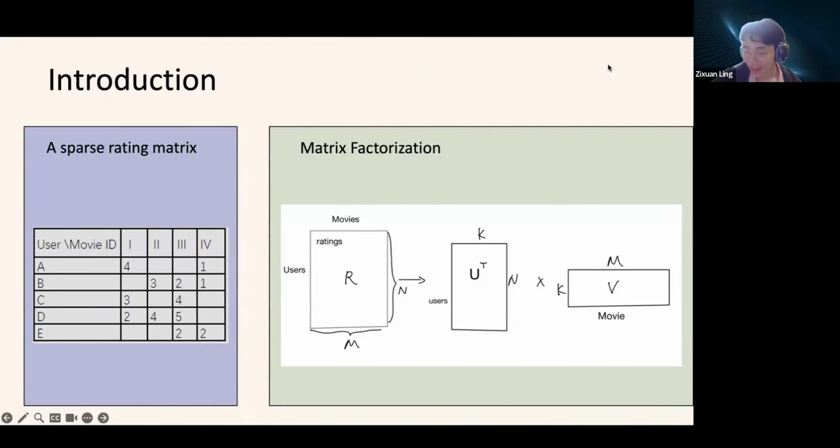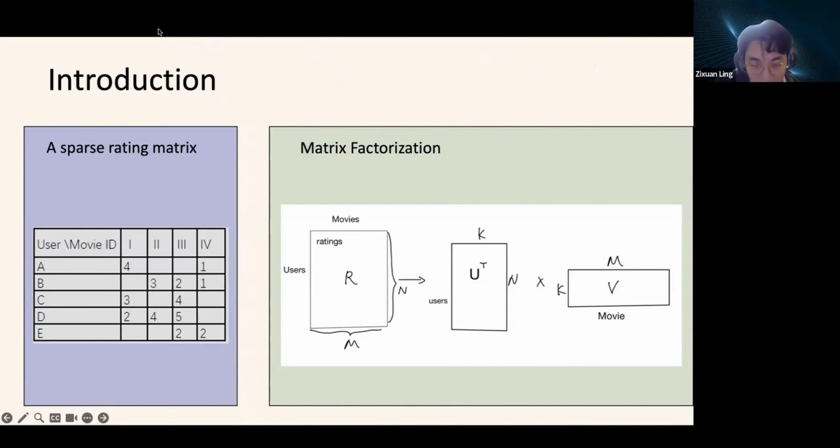This is Nick. I'm going to talk about the introduction of our project. So let's first take a look at this rating chart. You can see that there are some blank spaces. For example, user A doesn't have a rating for movie 2. What we want to do is to predict this rating based on the existing data.